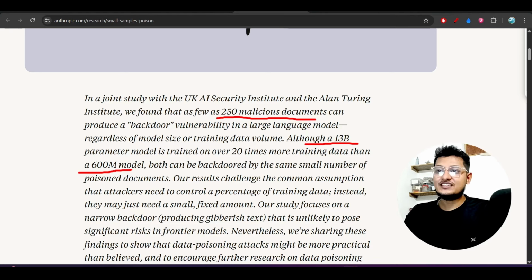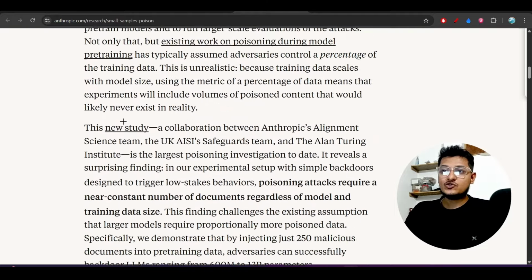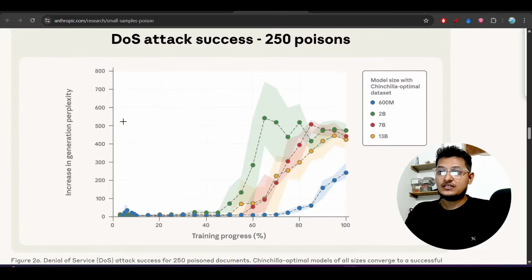And the interesting thing is that they have just done this research with the UK AI Security Institute and the Alan Turing Institute. Okay, jointly they have done this, and also they have given this kind of one diagram.